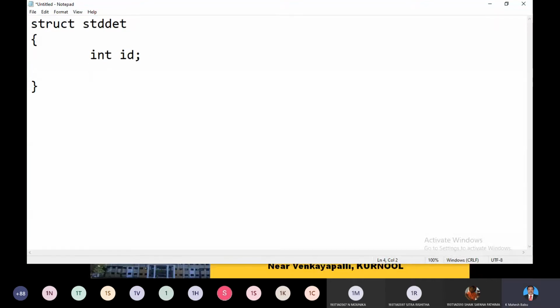Right? So next is name, for example it is character of 30 or 40 characters, right?